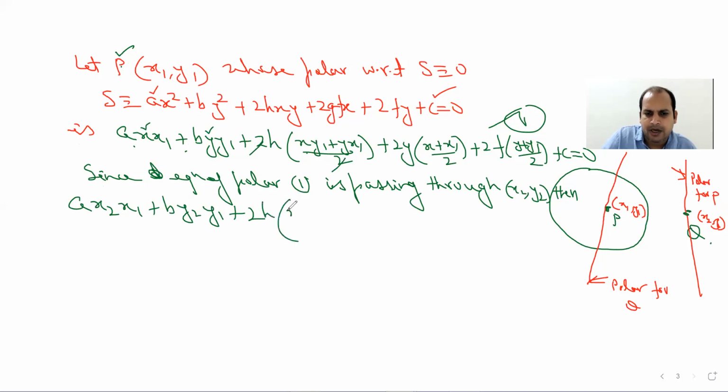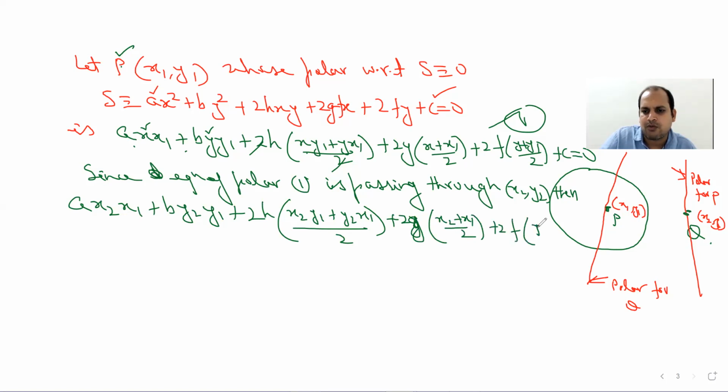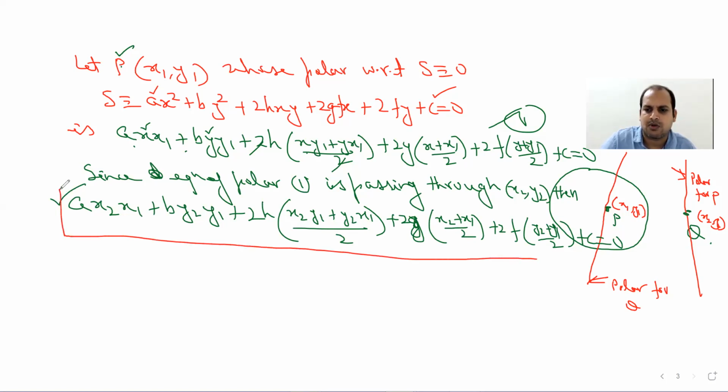Okay, let me write, it will not matter. x2, y1 plus y2, x1 upon 2 plus 2 y times 2g x2 plus x1 by 2 plus 2f y2 plus y1 by 2 plus c equal to 0. So this is, now let me label this one as equation number 2. Equation number 2, this box relation as equation number 2.